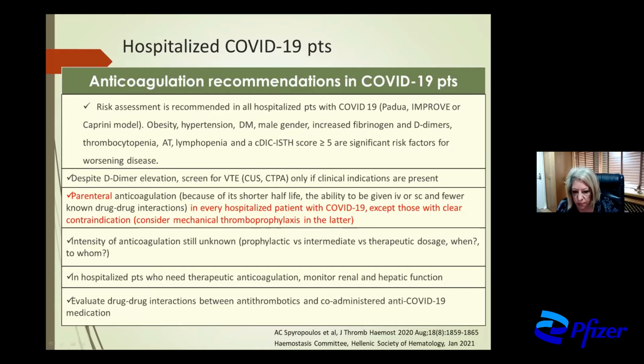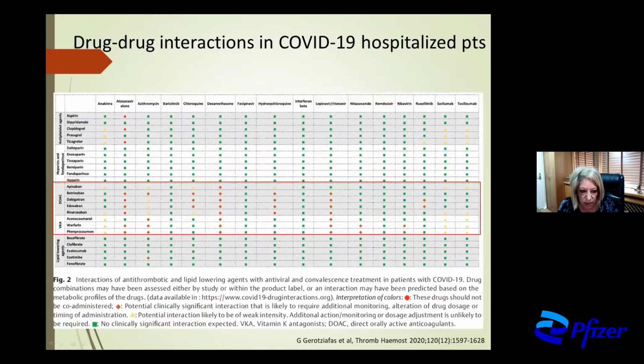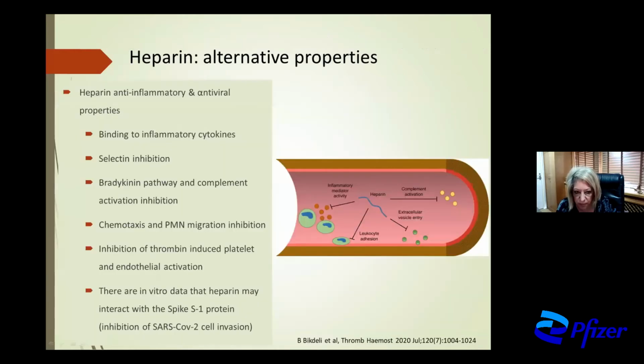In hospitalized patients who need therapeutic anticoagulation, we have to monitor frequently renal and hepatic function, and also we have to evaluate drug-drug interactions between antithrombotics and co-administered anti-corona medication. As we can see, DOACs and antagonists of vitamin K have many interactions with medications of corona, such as anakinra, hydroxychloroquine, lopinavir, ritonavir, and tocilizumab.